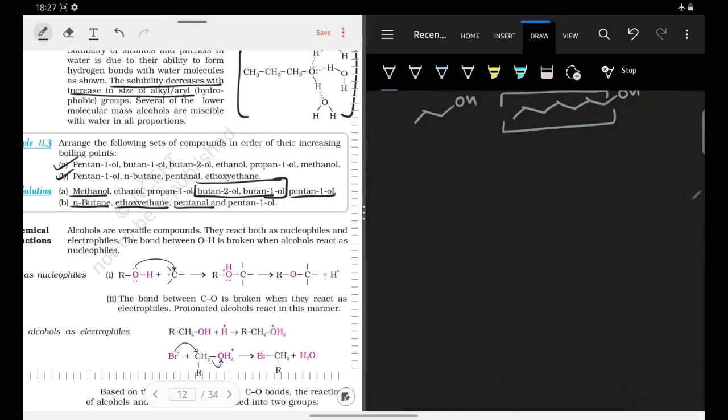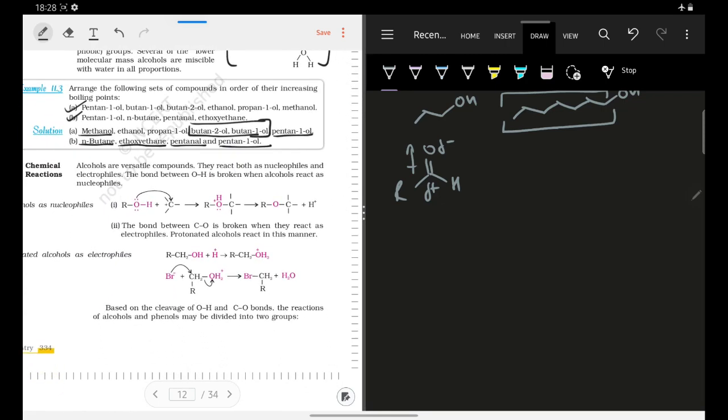Okay, so why is pentanal highly polar? This can be explained here. Suppose I have this aldehyde. What happens in an aldehyde is that this is the delta positive end of the aldehyde and this is the delta negative end. Between carbon and oxygen there are pi electrons. These pi electrons are loosely held electrons. As they are loosely held, oxygen being the more electronegative element will try to pull the electrons toward itself. That is why oxygen will have delta negative and carbon will have delta positive charge. Hence it will be polar in nature, and as it is polar, its boiling point will be more as compared to ethers. Why does pentane-1-ol have the highest boiling point? Because it has hydrogen bonding. Okay, so this much we have to remember.